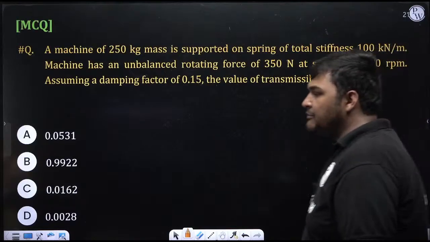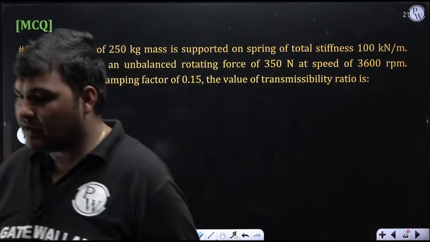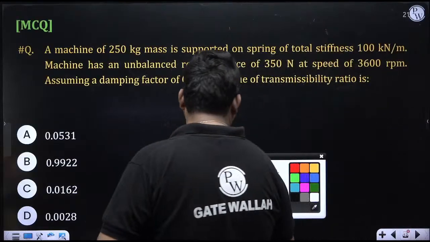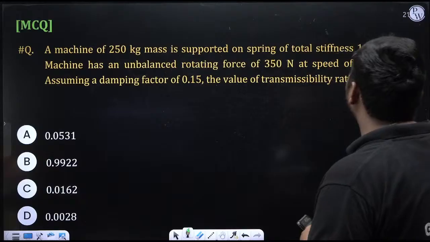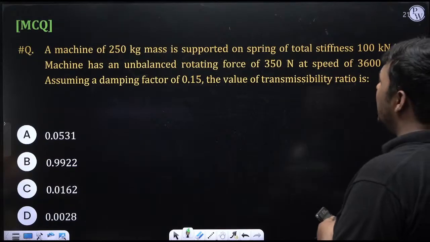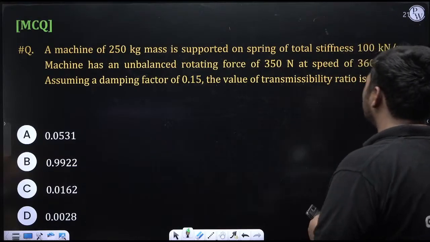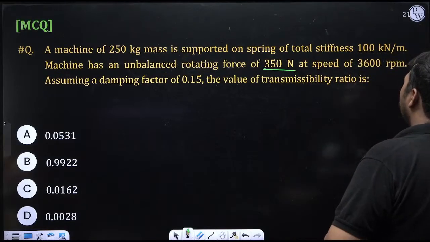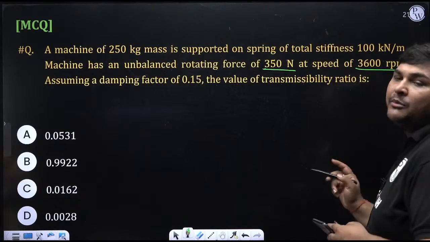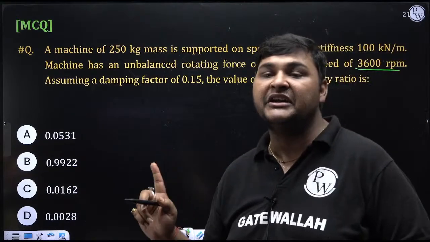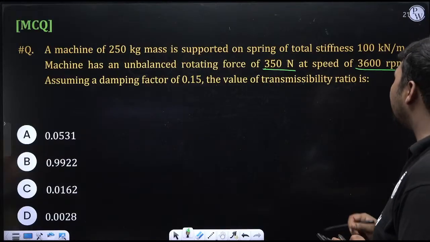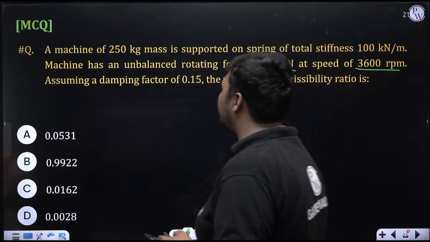Yes, this is a simple numerical. What this question is saying: a machine of 250 kg mass is supported by a spring of total stiffness 100 kilonewton per meter. The machine has an unbalanced rotating force of 350 newton. Just imagine it is the amplitude of the force at this speed. So this will be the forcing frequency, but it is given in rpm, so convert that into radian per second. Assume damping factor 0.15, so the value of zeta is given. The exam is asking for the transmissibility ratio. Here our objective is to calculate the transmissibility ratio.